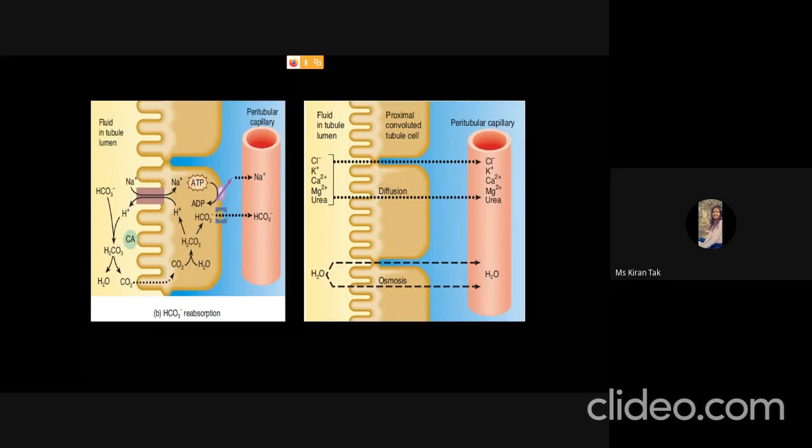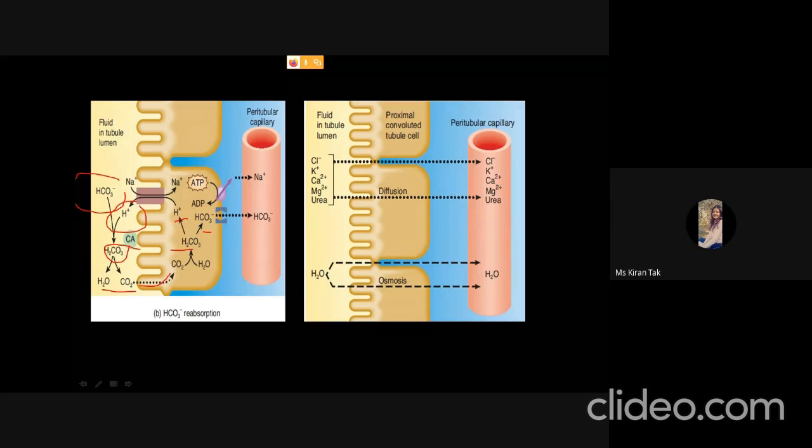The next is bicarbonate reabsorption. The bicarbonate present in the tubule lumen reacts with the H plus ion, which comes out in exchange for the sodium ion. It forms carbonic acid in the presence of carbonic anhydrase and dissociates into H2O and CO2. Because of the high concentration, CO2 again enters the cell, reacts with H2O, forms carbonic acid, and dissociates into H plus and bicarbonate ion.